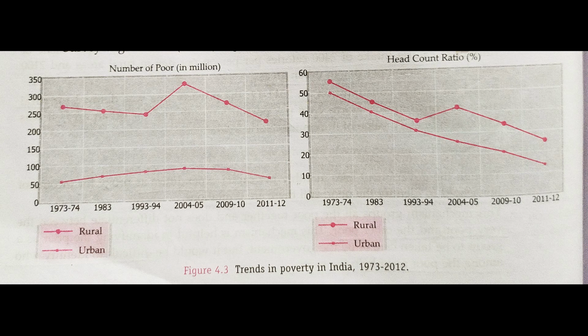the rate of poverty, or the ratio of poor people, has declined. It was very high in 1973 to 1974 and has been reduced in 2011 and 2012. That means at least 1 or 2% we have achieved of the target of the new economic policy. But it was not a satisfactory status. Still in 2011 and 12, we were facing the problem of poverty. It has not been totally eliminated. It was also a serious problem in 11 and 12.